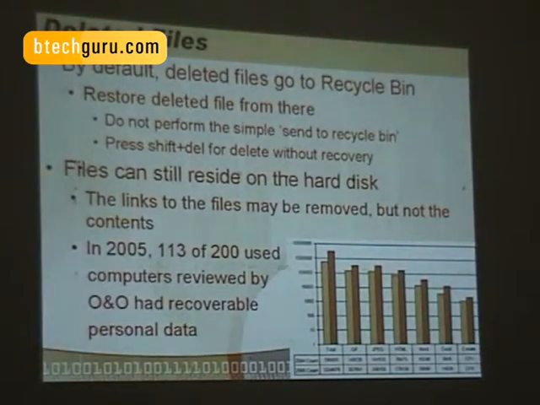But even after you do shift delete, these files can still remain on the hard disk. Usually what happens is the link to the file is removed and not the file itself. The file is written as zeros and ones on your hard disk, and the zeros and ones are never erased when you do shift delete. Most likely these things are left as they are. So anyone who comes and reads the hard disk later can get the sequence of zeros and ones and even reconstruct your files.